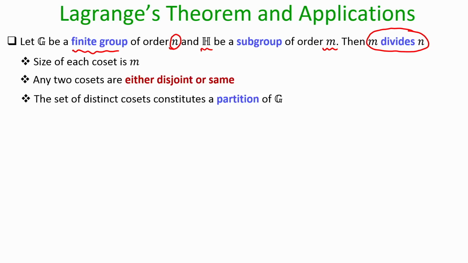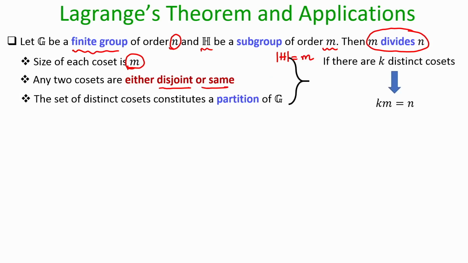And the proof is very simple, assuming that we have already proved the result regarding our cosets. Now, since my subgroup size is m, that means the cardinality of H is m, the size of each coset will be m, because we proved already that the size of each left coset is the same as the size of your subgroup, and we had already proved that the cosets constitute a partition as per the relation that I have defined here.